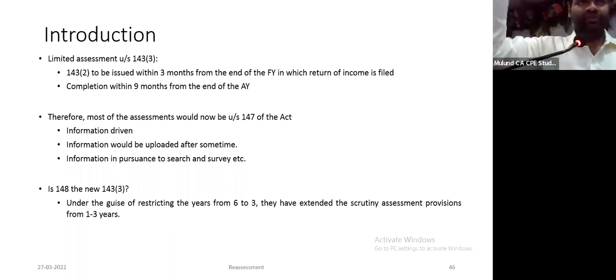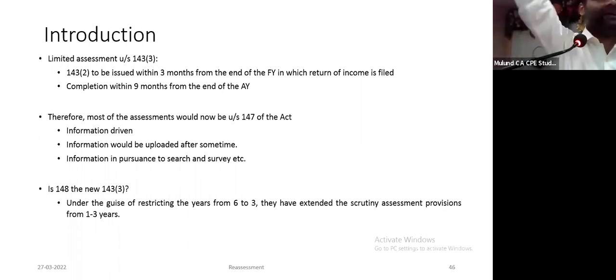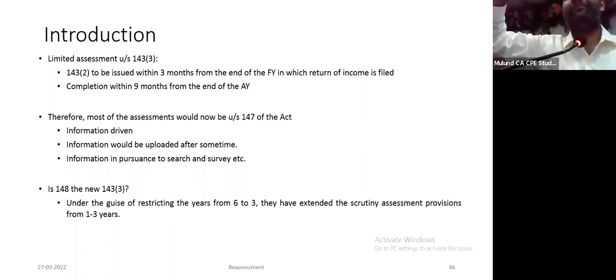In 23, a search happened at someone's place and it came to light that I have taken a bogus accommodation entry. This information comes later on, which is updated on the Insight portal. That Insight portal will show my assessing officer that this information has come in this PAN. Then he'll reopen my assessment. Now if this were a normal scrutiny assessment, my scrutiny would have been running in 2023, during which he could have received the information and made the addition in the scrutiny assessment. But since the time limit to complete the assessment has reduced, mostly now you will be handling 148A cases.